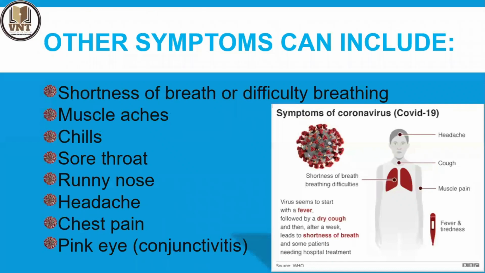Other symptoms can include shortness of breath, or difficulty in breathing, or muscle aches, muscular pain, and chills, sore throat, throat pain, or difficulty during swallowing, dysphagia, odynophagia, runny nose. Odynophagia means painful swallowing, and dysphagia means difficulty swallowing. That is caused by sore throat or throat pain, and runny nose, headache, chest pain, and pink eye. That is conjunctivitis. This picture shows all the symptoms of coronavirus.